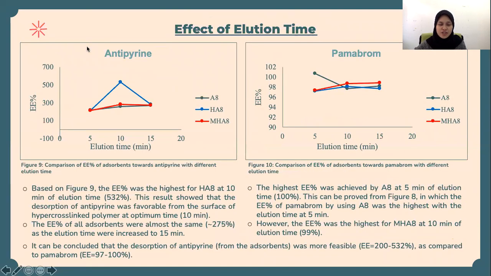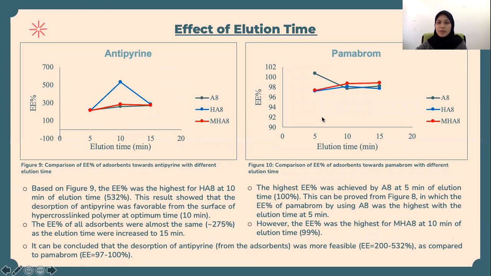For the effect of elution time, the EE% for antipyrine was the highest for the hypercrosslinked polymer at 10 minutes of elution time, 532%, showing that the desorption of antipyrine was favorable from the surface of the hypercrosslinked polymer, and the EE% of all adsorbents was almost the same as the elution time increased to 15 minutes.